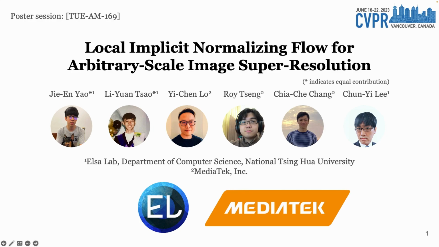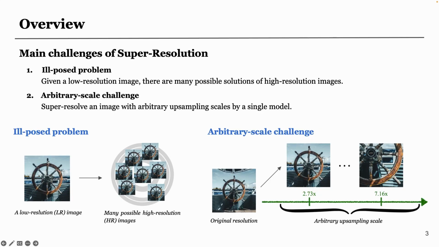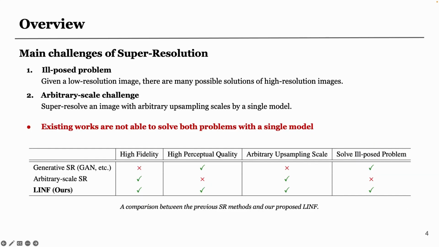Hello, we're going to introduce our work, Local Implicit Normalizing Flow for Arbitrary-Scale Image Super-Resolution. Super-resolution aims to recover a high-resolution image from its low-resolution counterpart. There are two main challenges of super-resolution, the ill-posed problem and the arbitrary-scale challenge. However, existing works are not able to solve both problems with a single model.